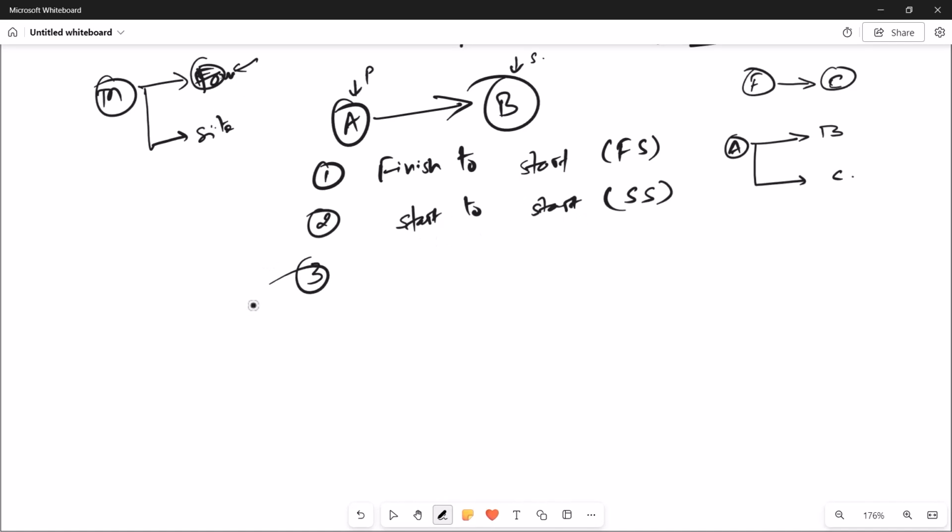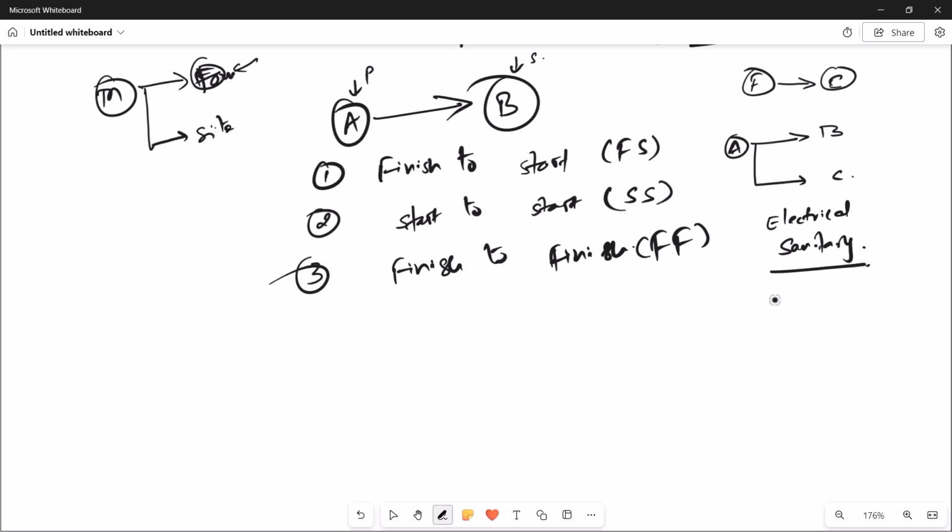So the third one is the finish to finish relationship, which we denote by FF. We normally use this when we have to finish both tasks simultaneously. For example, in a building, let's say you do the electrical work of a room and you also do the sanitary work of the bathroom, and you have a deadline that you have to meet.